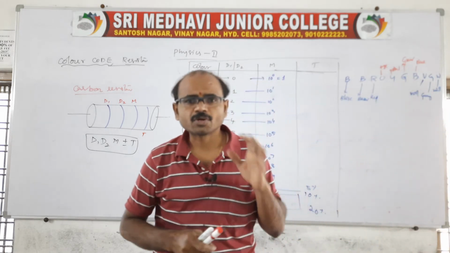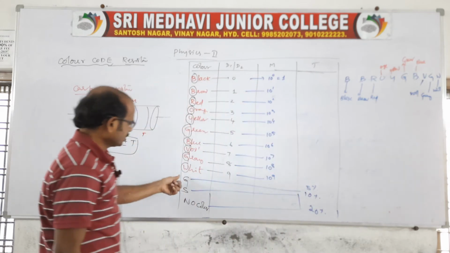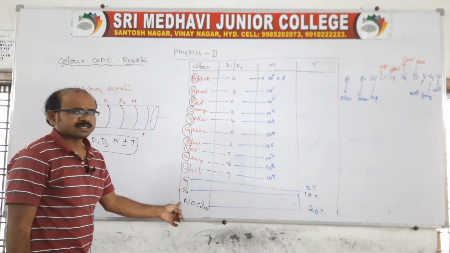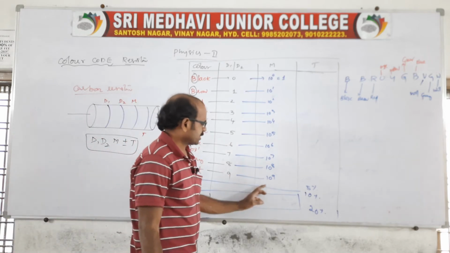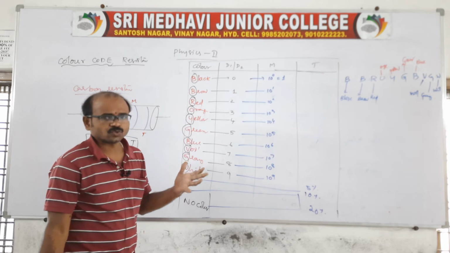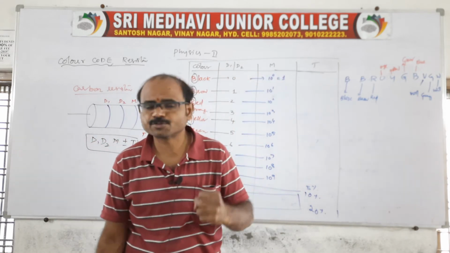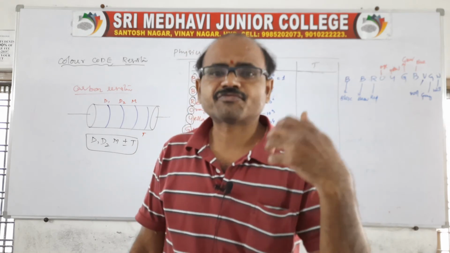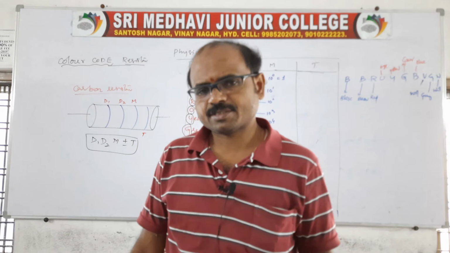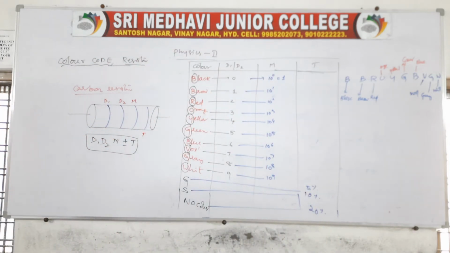Very simple. BB Roy, Great Britain, very good wife, wearing gold, silver necklace. See, for digit 1 and the multiplier there is no gold and silver; for gold and silver we only have tolerance. That means the percentage is to be added as the fourth strip, so 5% or 10% or no color. So this is the way we should remember. It is related to color codes.